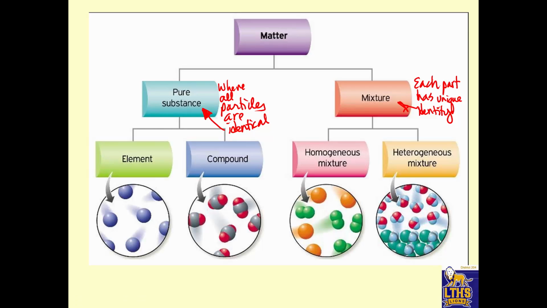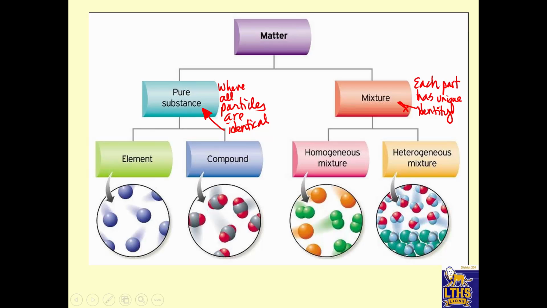Now, pure substances, we've been talking about the elements on the periodic table. Elements are pure substances, and so every part of an element is exactly the same as every other part. Compounds are also pure substances. There are 2 different kinds of elements, and each time those bond together, they make a unique set of properties. Okay, so they're different from elements, but these compounds can be chemically broken down into elements. But each compound has its own identity, its own properties, and every part of a compound is the same.